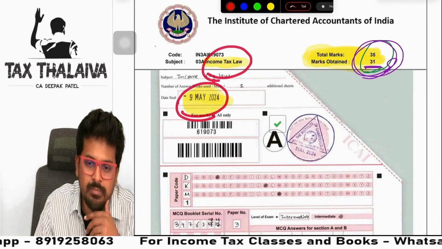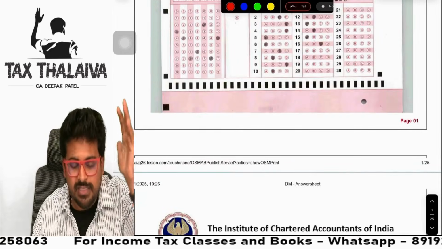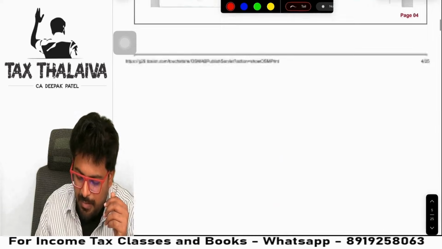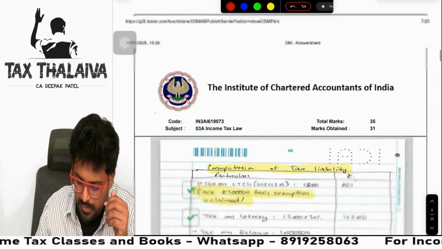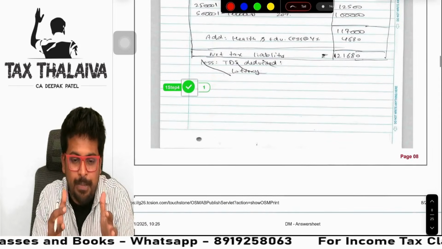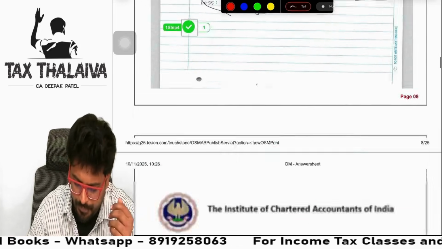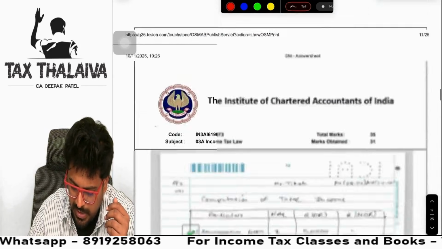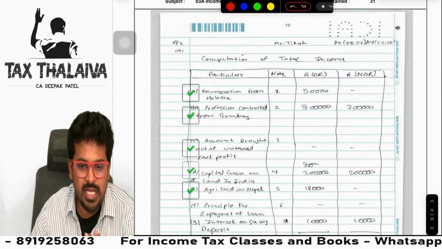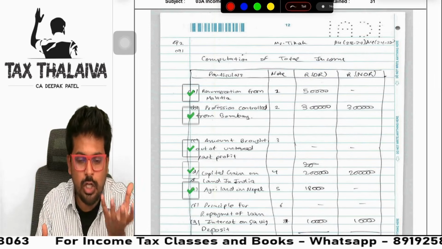Okay. Now, let's look at it. Same May 24 paper, income tax law, different student, who got the highest marks in tax paper. In what manner does he write the same answer? I'll show you that, so that you would understand, okay, like this also I can present, like this also I can present. It's up to you. Same question I'll open, guys. One second. This question, guys. Now see, how many marks? I'll compare. Both the toppers I'll compare.